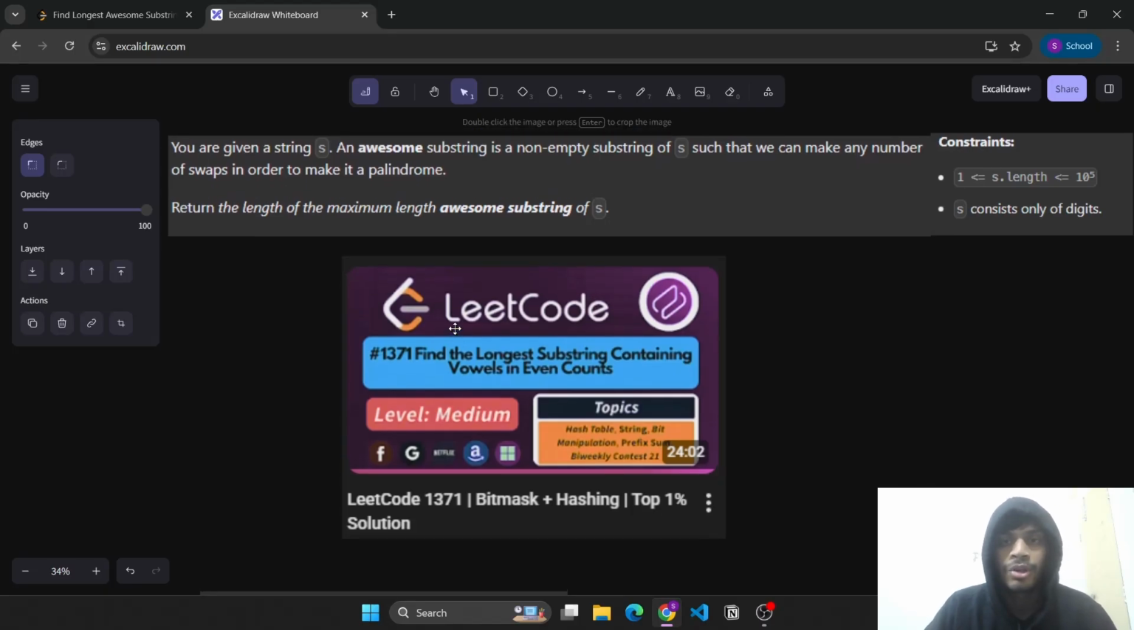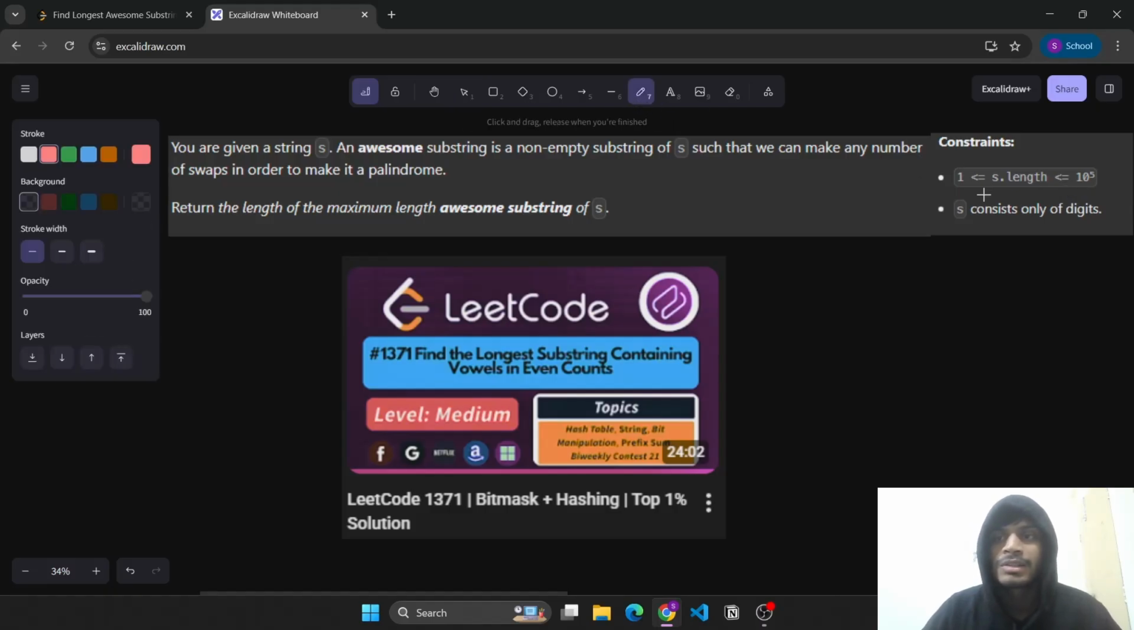Now let's move on to the problem statement. We are given a string s, and the definition of an awesome substring is a non-empty substring of s such that we can make any number of swaps in that substring to make it a palindrome. Now we need to return the length of the maximum length awesome substring of s, and as you can see, the constraints are up to 1e5. So an n square approach will not work here.